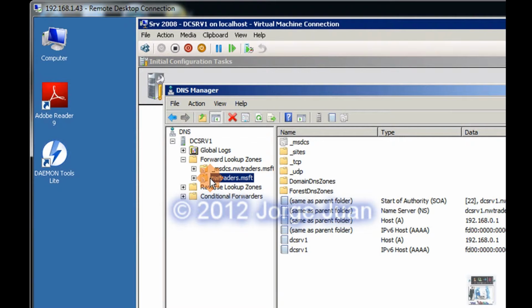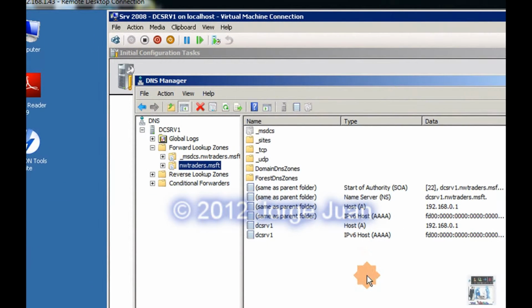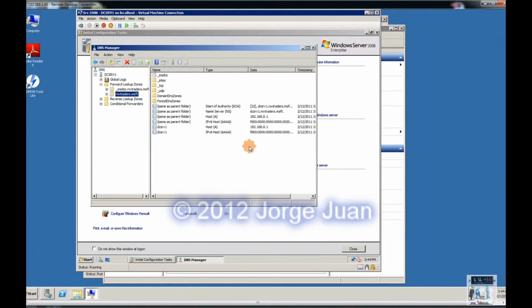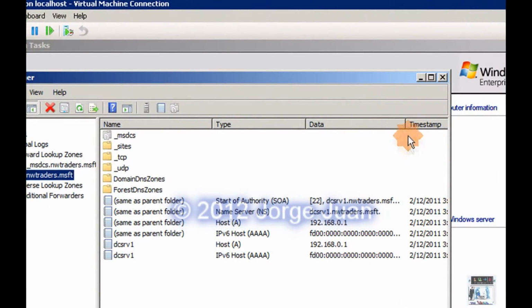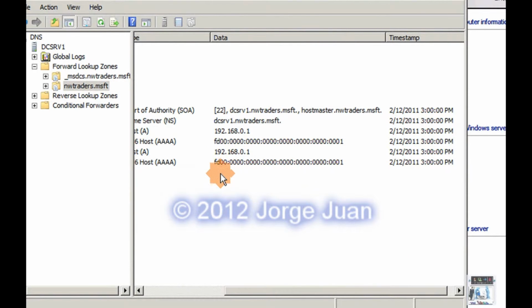And you can see in the details pane to the right that two records have been created for DC Server 1. One is a host A record for IPv4, and the other one is a quad A IPv6 host record. These two right here. And both records point to the A record points to the IPv4 IP address of 192.168.0.1, and the IPv6 quad A record points to the IPv6 address, which is FD:00:1.